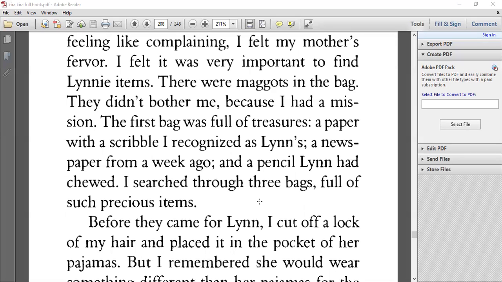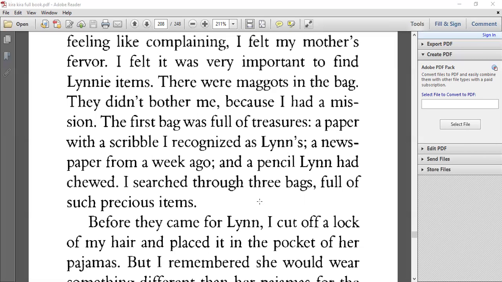Okay, so out of the garbage, we see that she was able to find things that used to be in Lynn's possession. They found a piece of paper where Lynn had scribbled, with Lynn's handwriting, basically. A scribble is something that you make that doesn't really make any type of sense. It could be something that you draw. However, it is still made by Lynn, so it still holds some type of intrinsic value.